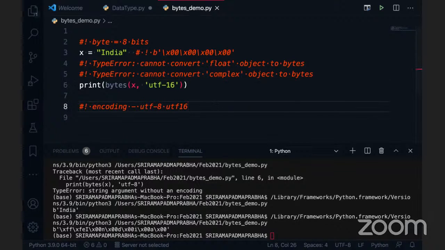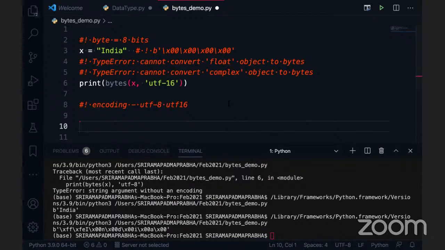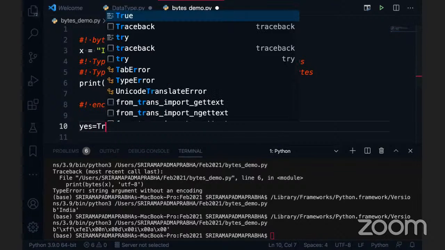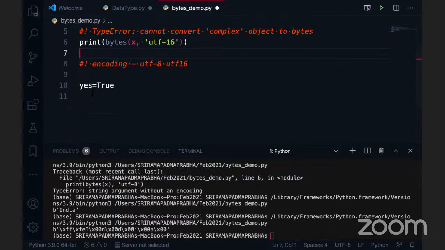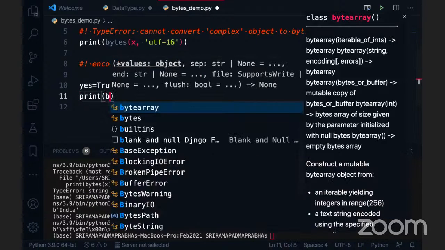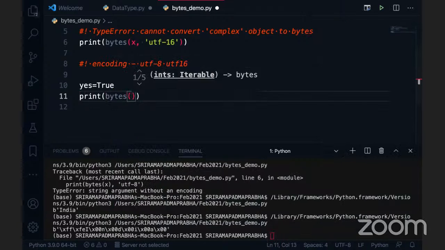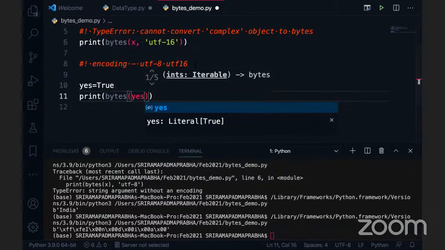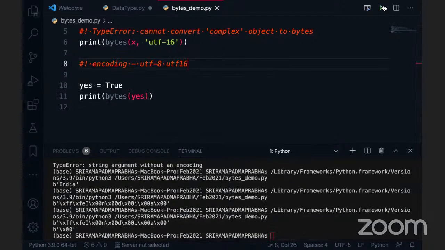Now I want to convert a boolean value into bytes. Is it possible? Let me take yes is equal to true. How do we define a boolean value in Python? Here yes is not a keyword, it is a variable. True is the keyword which we assign to it. This is the boolean value, right? I want to convert this boolean into bytes. So I'm going to use a print statement, and there is a function called bytes. Inside bytes, I can pass this variable. Let me see whether I'm able to run this. So it is also converted.